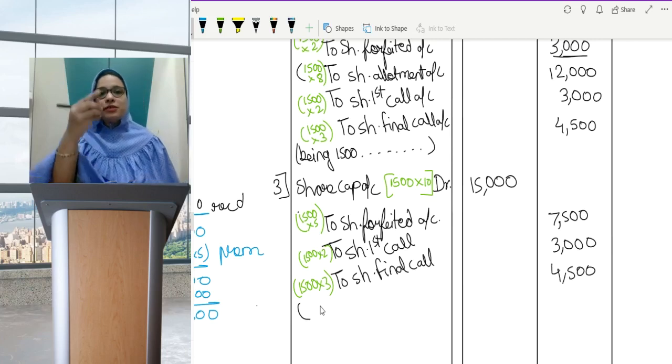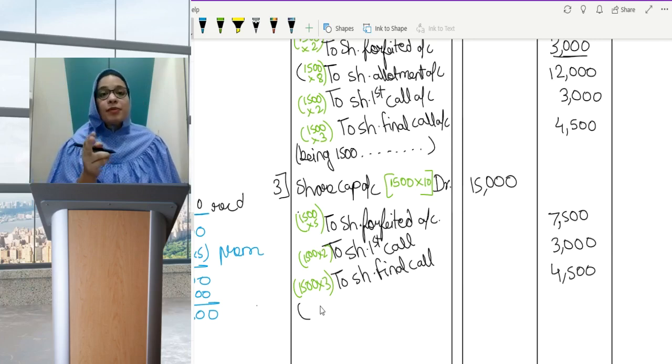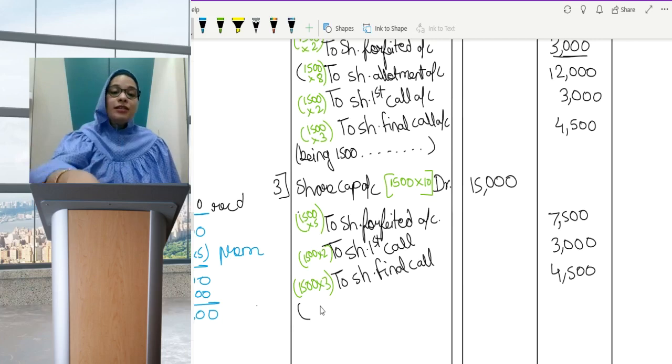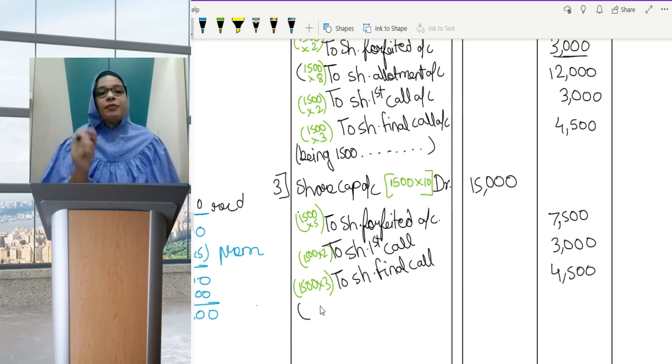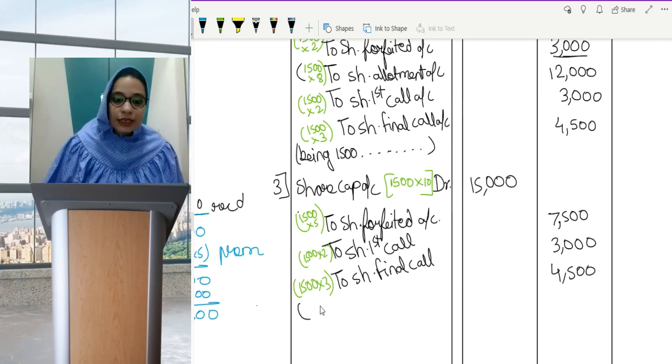So you notice these are the 3 cases of forfeiture. One was issued at par, one was issued at premium where the premium amount is not received, and this was the case where issued at premium but premium is received. Whenever premium is received, securities premium account does not come in the forfeiture entry. So, being 1500 shares forfeited for non-payment of first call and final call.